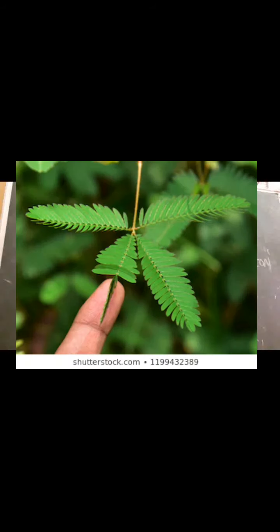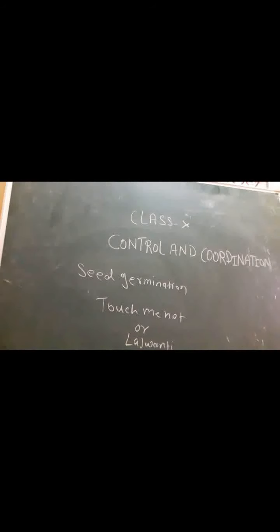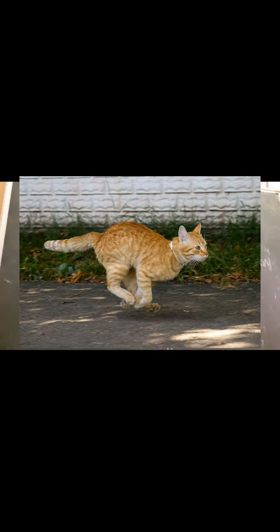Non-growth movements, such as in plants, we can see folding and dropping of leaf in the touch me not plant, or we say in Hindi, lajvanti. Folding of leaf or dropping down of leaf is not a growth related movement over there. Animals also show movements such as running of a cat, children playing on a swing, buffalo and cow chewing the cud, etc.